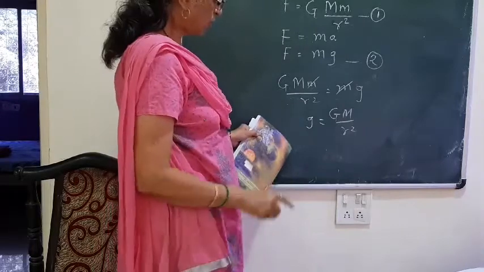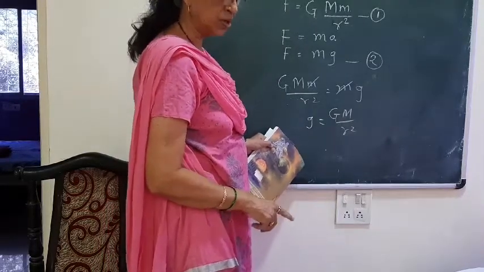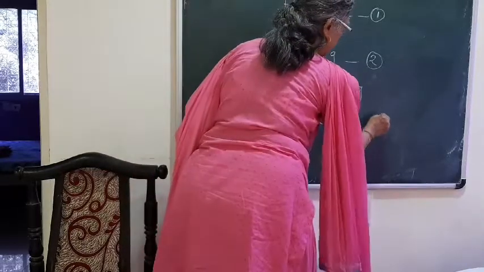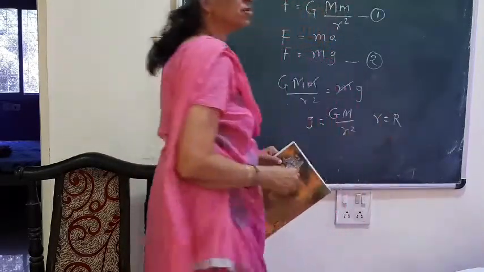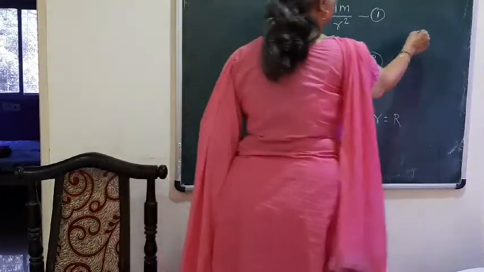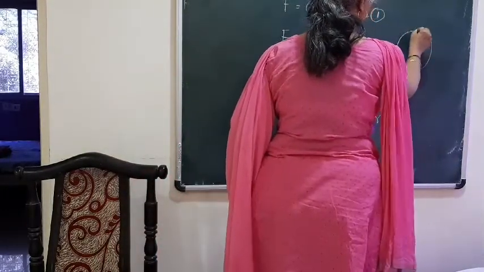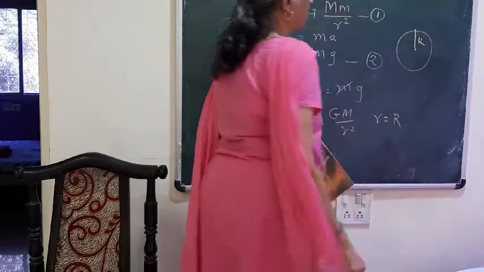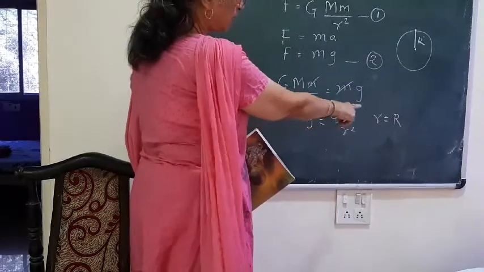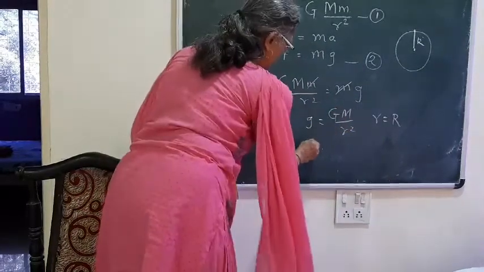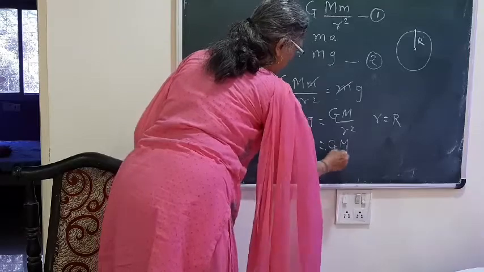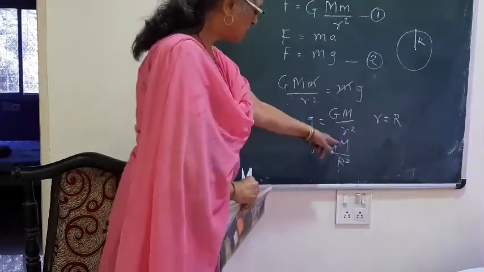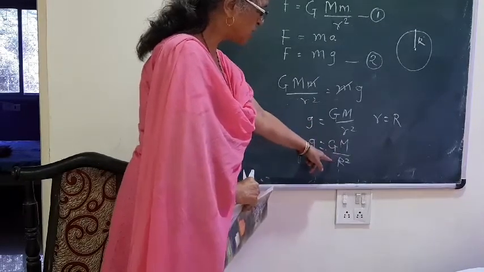Now if the object is placed on the surface of the earth, then this r will be replaced by capital R, as this distance will be the radius of earth. If we consider this as the earth and we have an object on the surface of the earth, then this will become capital R. So this r will be replaced by capital R. So we have g equal to GM upon capital R square, where G is the gravitational constant, M is the mass of the earth, and R is the radius of the earth.